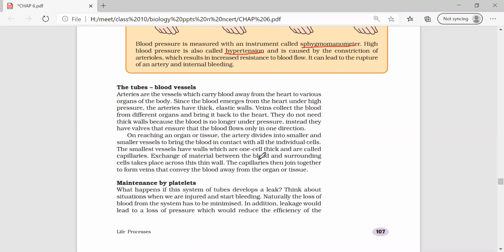When there is an inadequate flow of blood, it usually leads to hypotension, which will be less than 120/80. This may sometimes damage our vital organs and tissues.